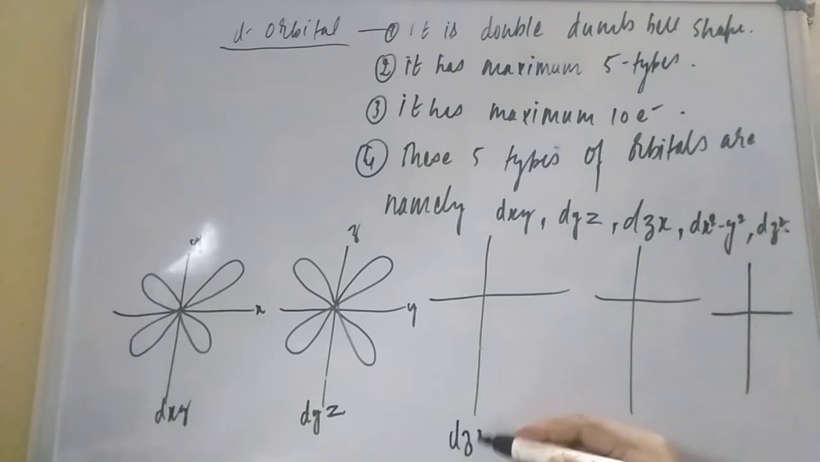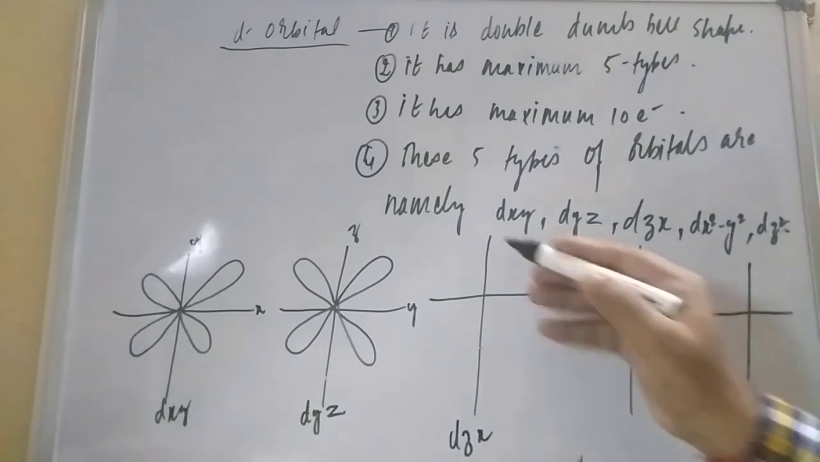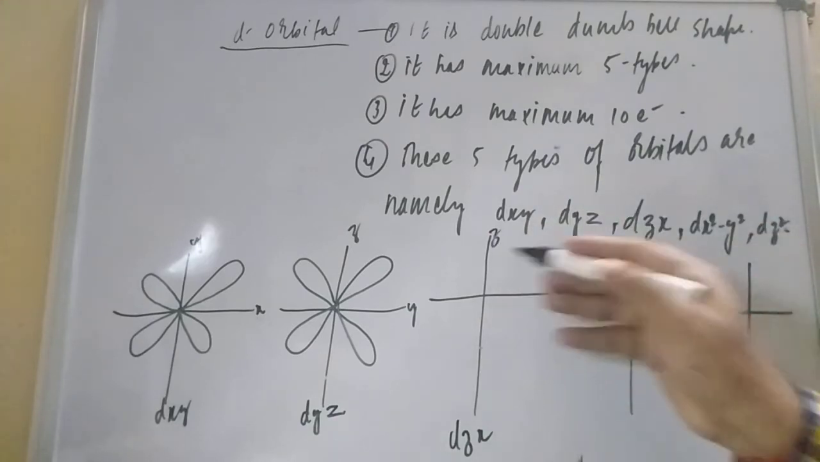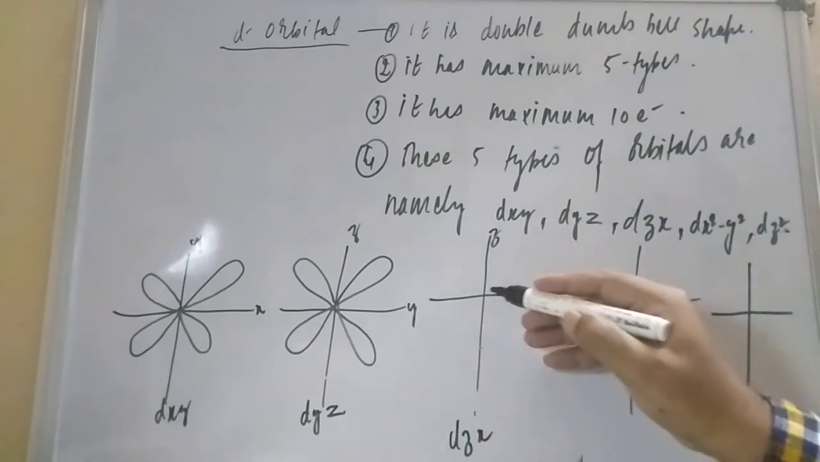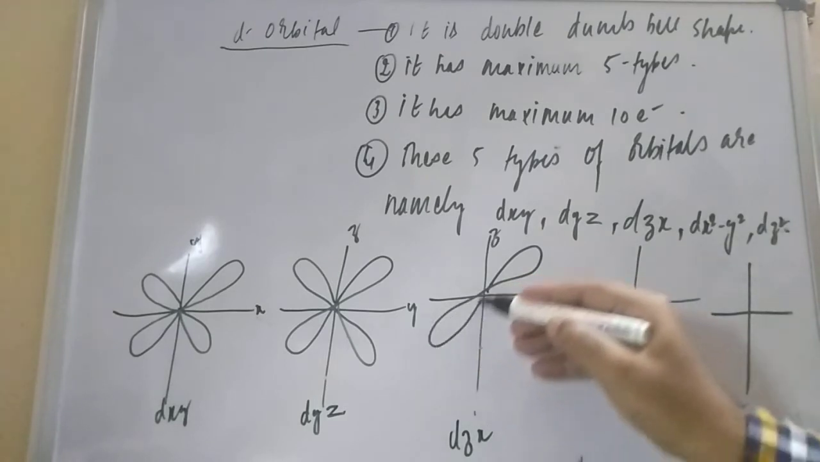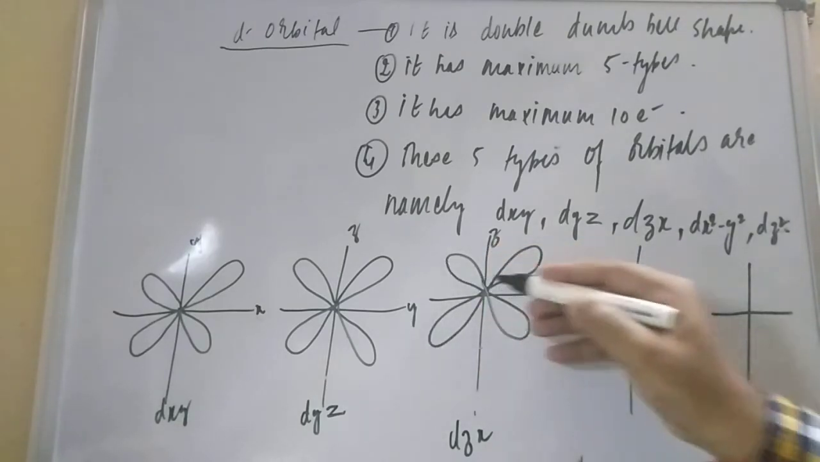If you are considering dzx, you can consider this x, you can consider this z, anyone you can consider anything. So the dumbbell lobes will be between the axes.